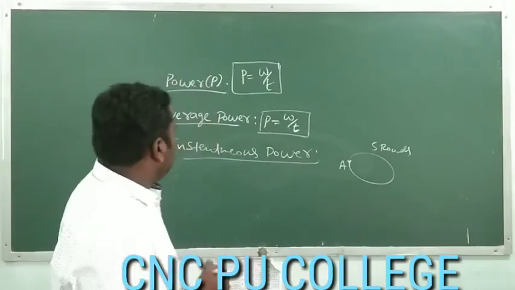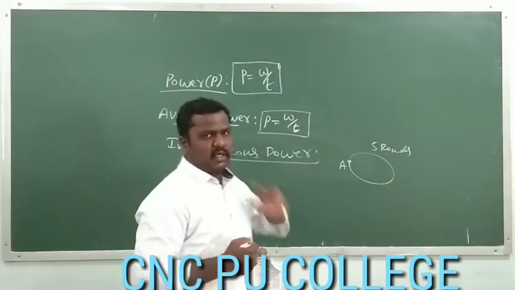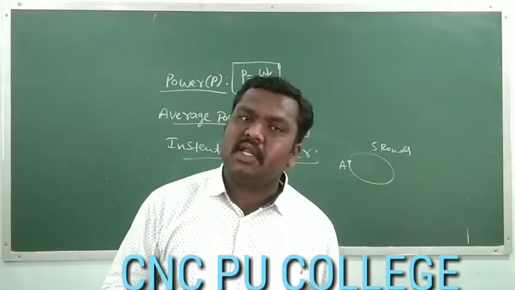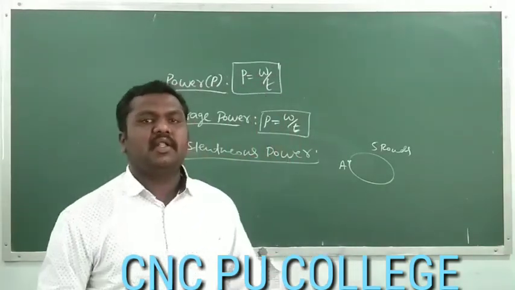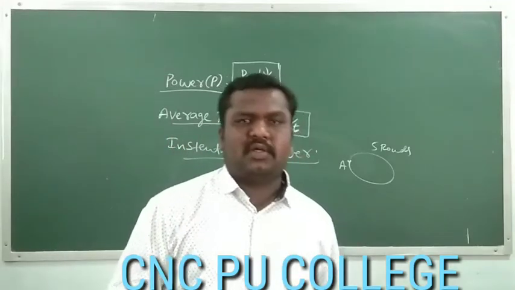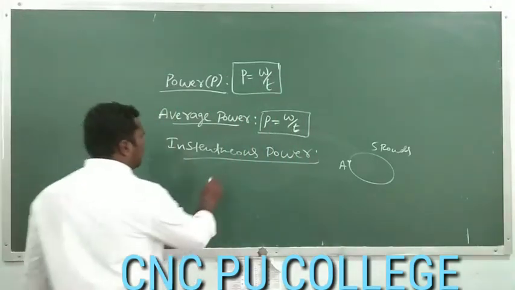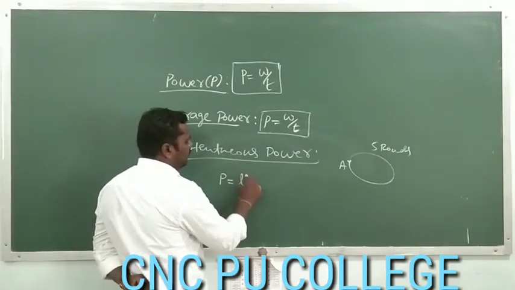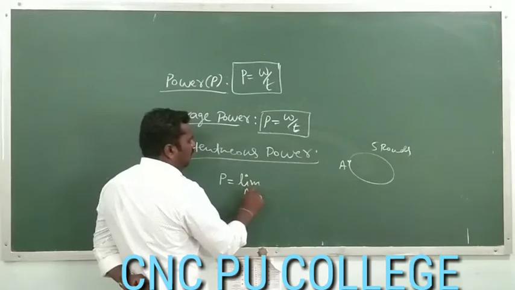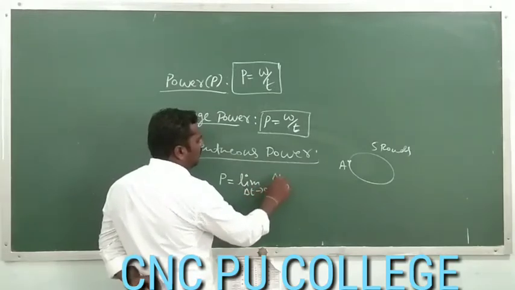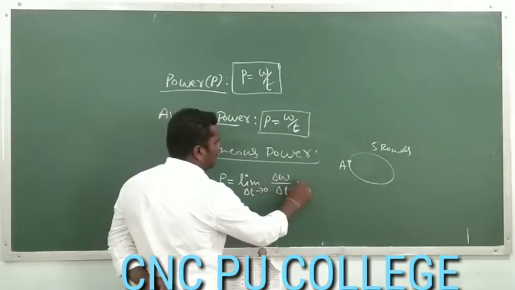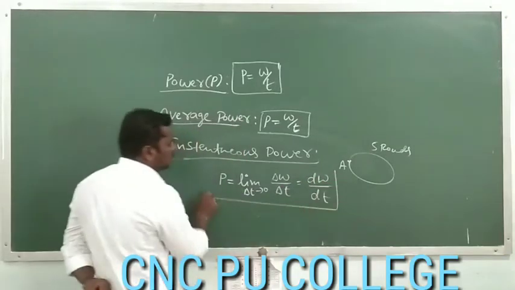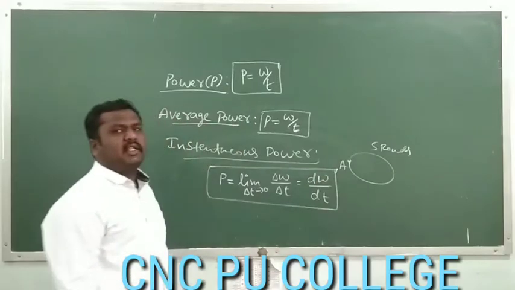For that we have to think of instantaneous power. The power at any given instant of time is called instantaneous power. We are not waiting until the completion of the work. The instantaneous power can be obtained by a limiting condition, the limit as delta t tends to 0 of delta W by delta t, which is dW by dt. This is nothing but the instantaneous power.